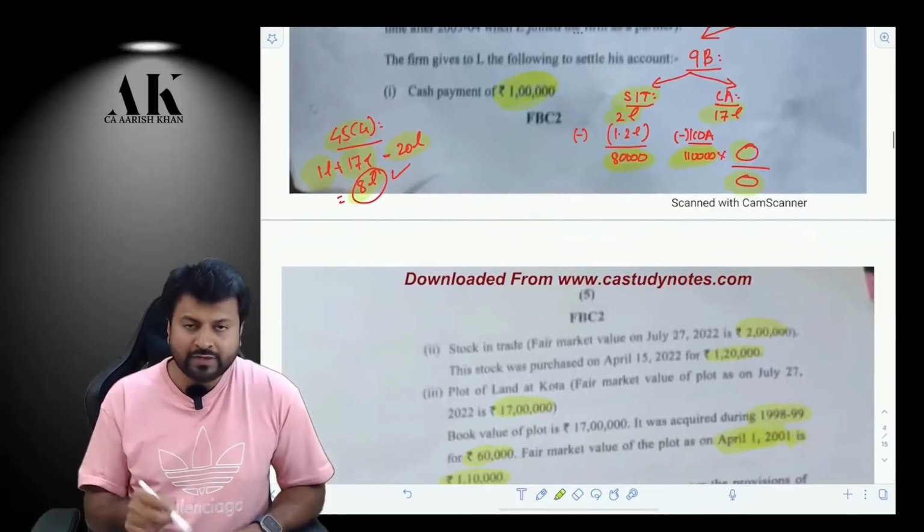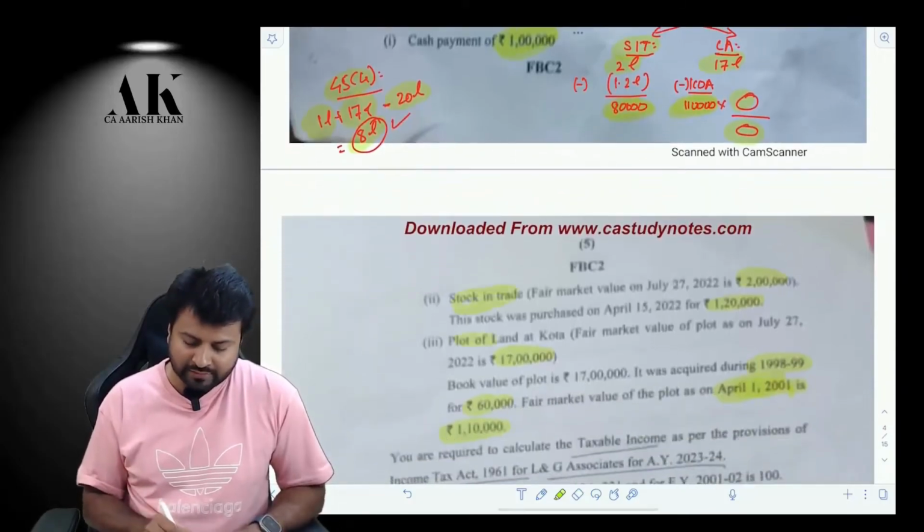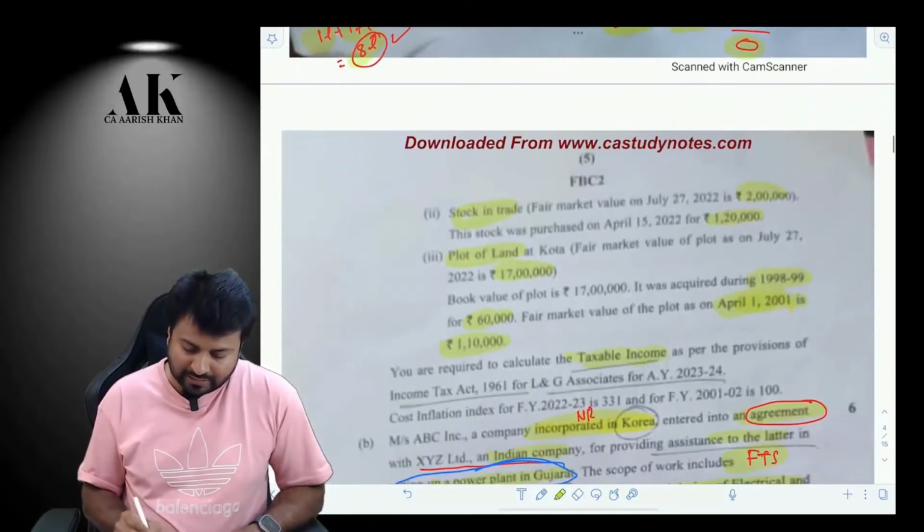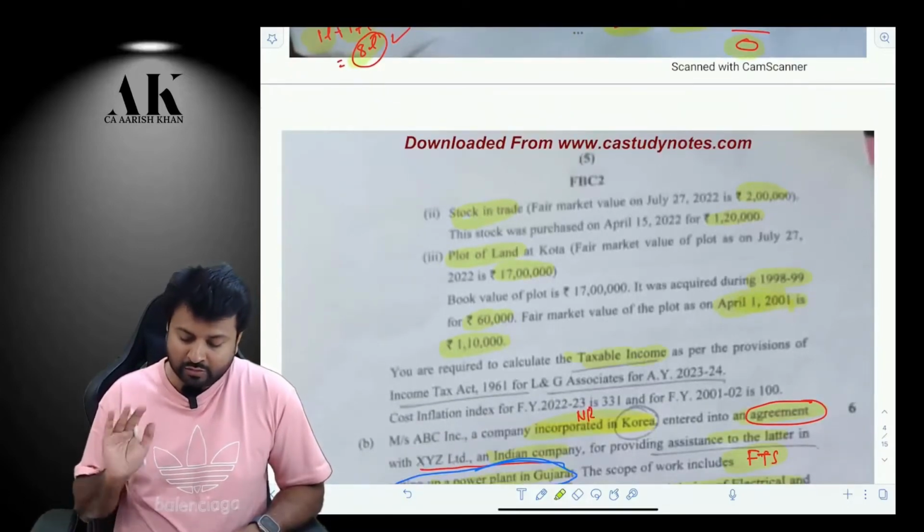The firm is giving him 1 lakh rupees cash. The firm is giving him stock in trade. The firm is also giving him some land at Kota. Now you are supposed to compute the taxable income of the firm. They are also giving us some indexation data over here which will be useful to us.